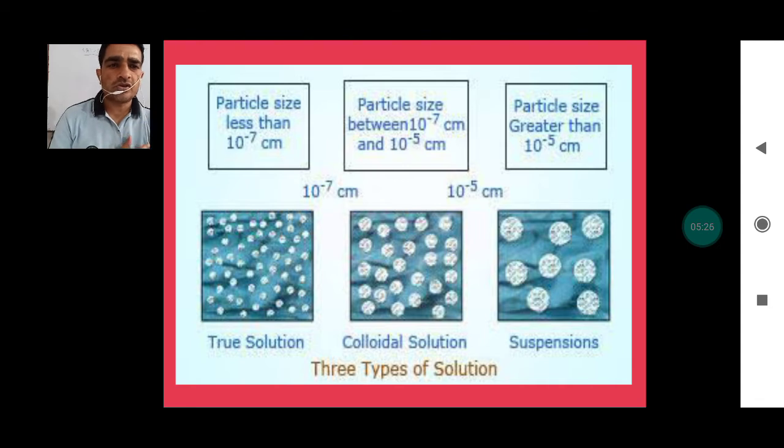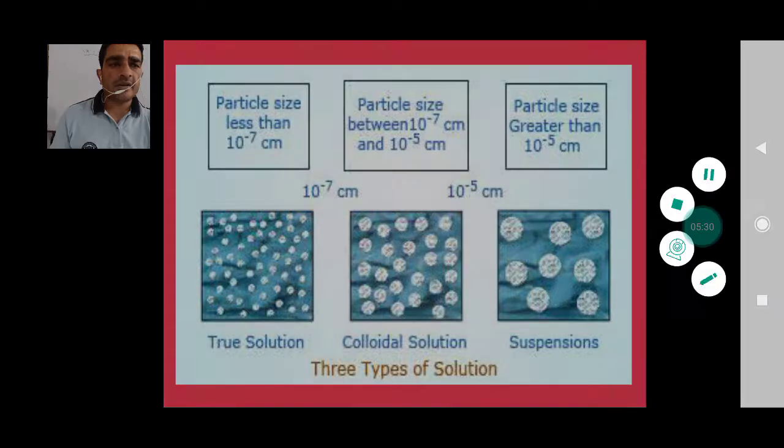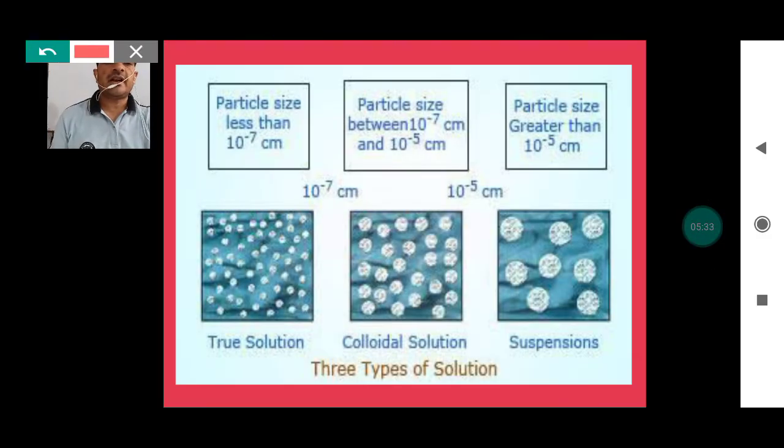We have true solution, colloidal solution, as well as the suspension here. So these three different types of solution can be classified or simply explained on the basis of their particle size here. In case of true solution, the particle size is less than 10 raised power minus 7 centimeter here.